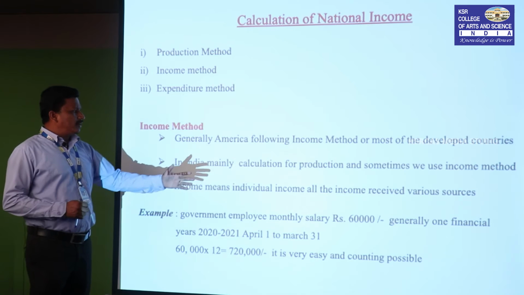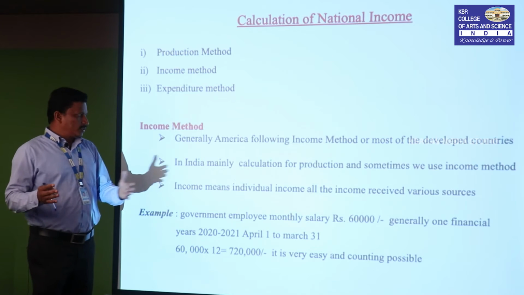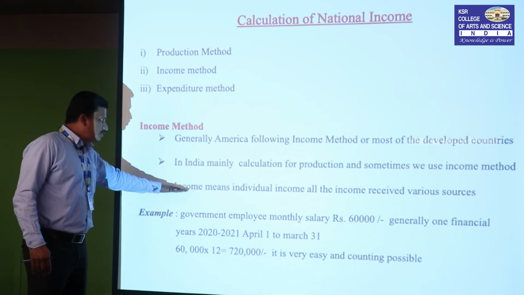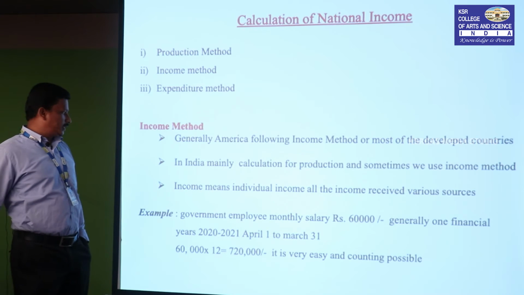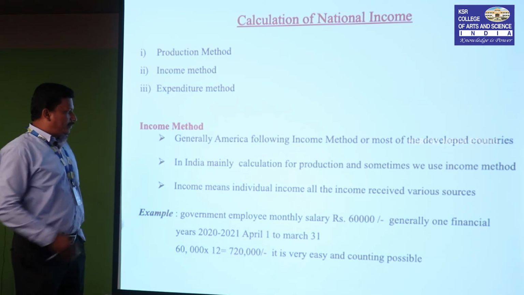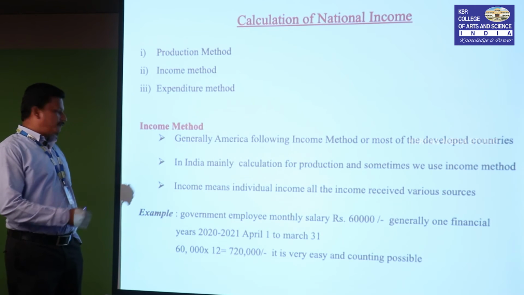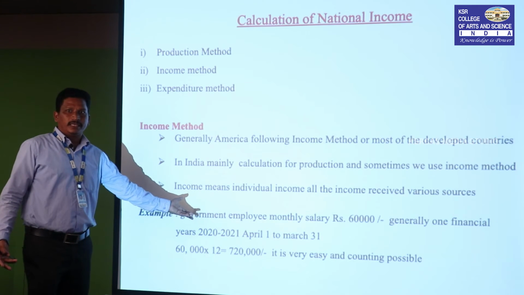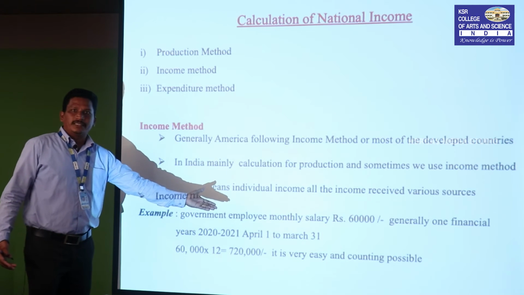Income means individual income: all the income received from various sources, personally received or earned, is called individual income. For example, just to look at one glance at an example of the income method: suppose a government employee gets a monthly salary of 60,000. Generally for one financial year, for example 2021, if you want to know the income of government employees, April 1 to March 31 is the financial year.